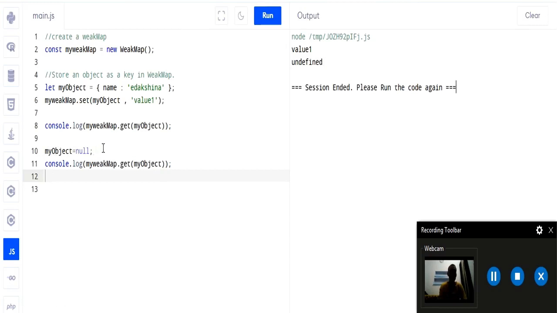Now weak maps are garbage collected. So what does it mean? It means if the object has no other reference, it will automatically be removed from the memory. Here our object, myObject, was referenced as a key in the weak map, but it is made null. It is not referred to anywhere else, and so it is garbage collected. And when it is removed from the memory, we get the output as undefined here. So this is the benefit of weak map, and we can use it for storing temporary data.